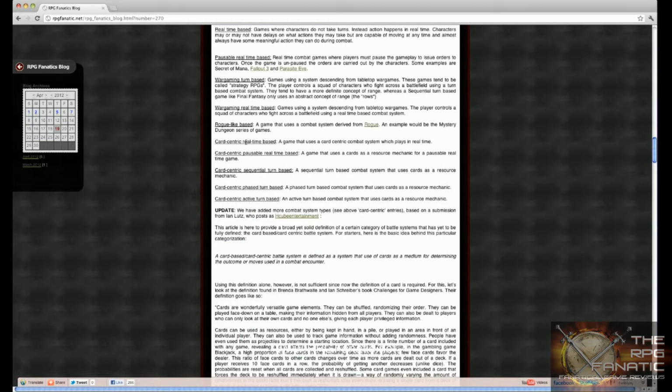So we have these separate. And basically, these definitions are here. You can read them. It's basically the same combat systems that exist up here, but using card-centric resource mechanics and the idea of shifting a deck. And there's a lot more randomness involved in the combat, is basically what ends up happening.